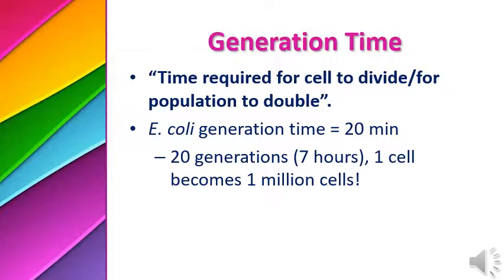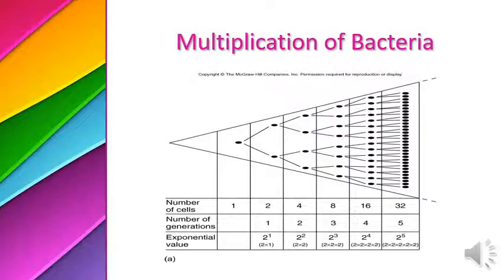Okay, so what is the multiplication pattern of bacteria? First of all, one bacterium multiplies into two, then these two bacteria multiply into four, and this is actually exponential.